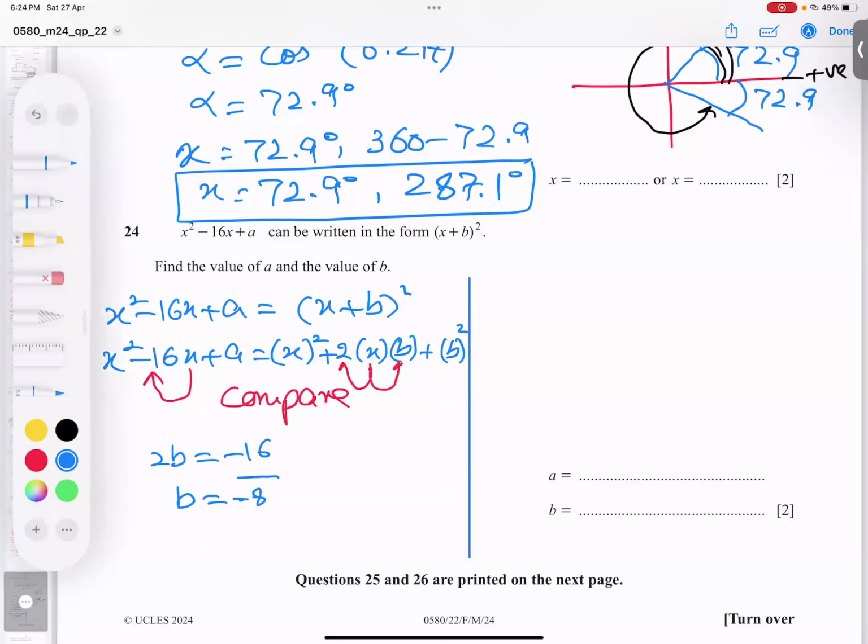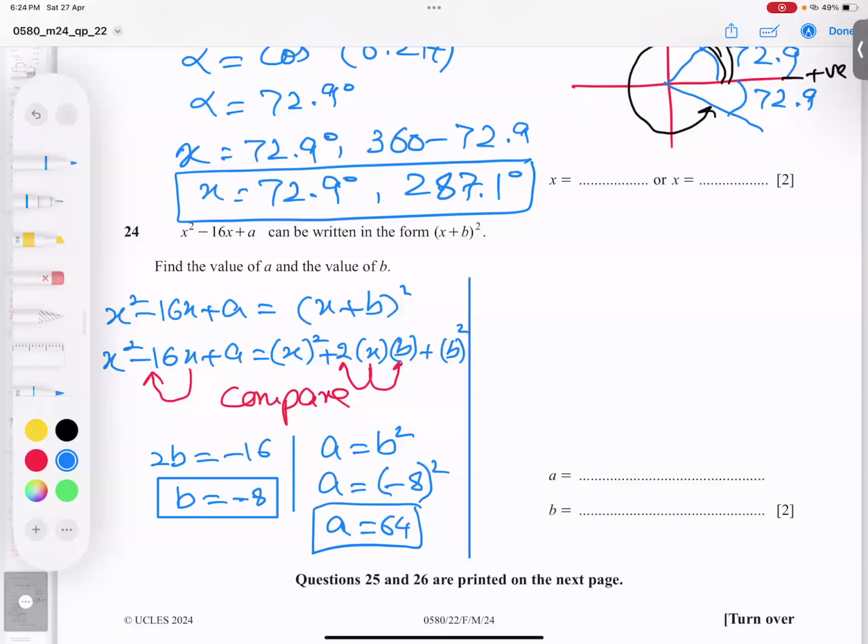And wait a minute, maybe you feel the second method is easy. Some students feel this may be easy. b square equal to a. Why, sir? Look, you can ask me, because there's no x. This is called the x coefficient, and now I'm talking about no x. So a is equal to b squared. This negative goes there. Don't type it this way, this is wrong typing. What is right typing? Break it. So a becomes 64, and I believe you got my point.